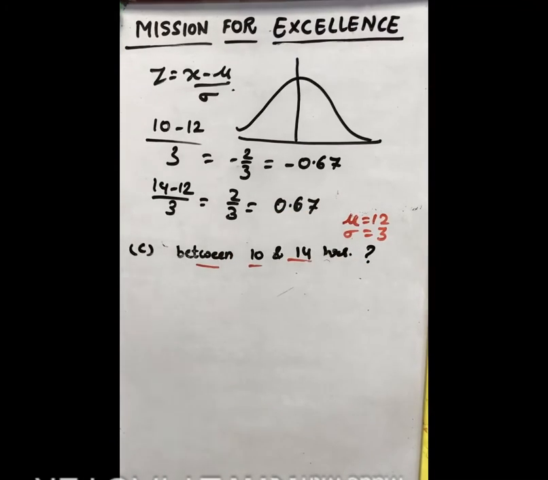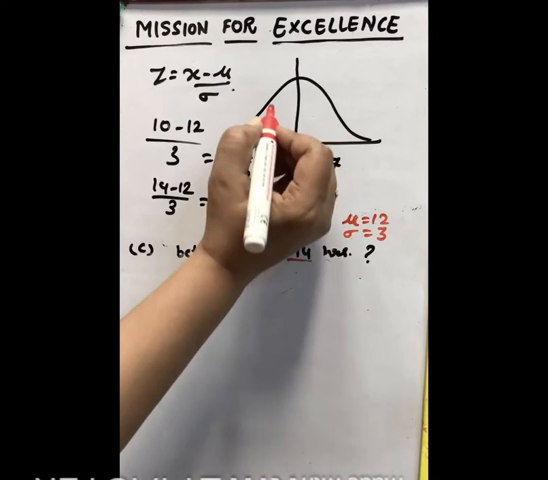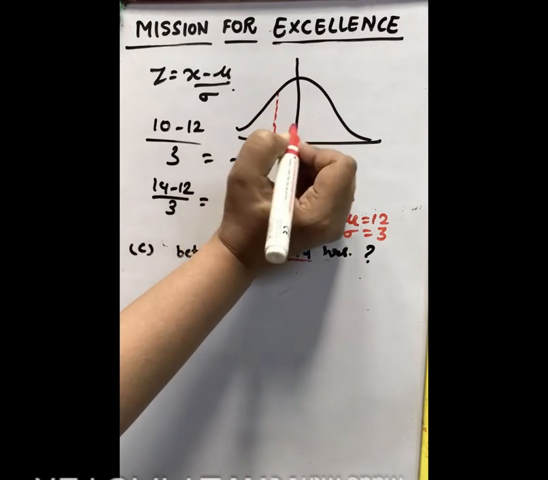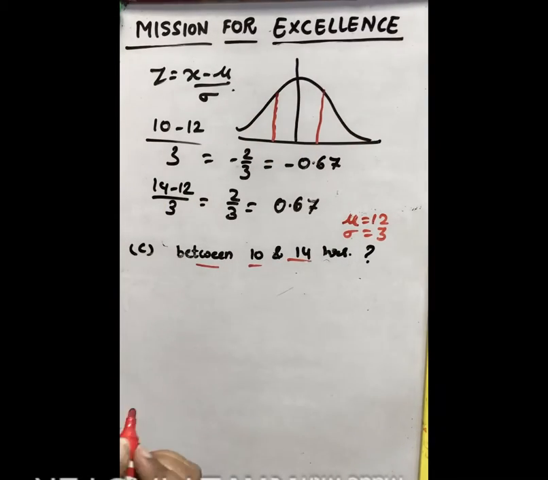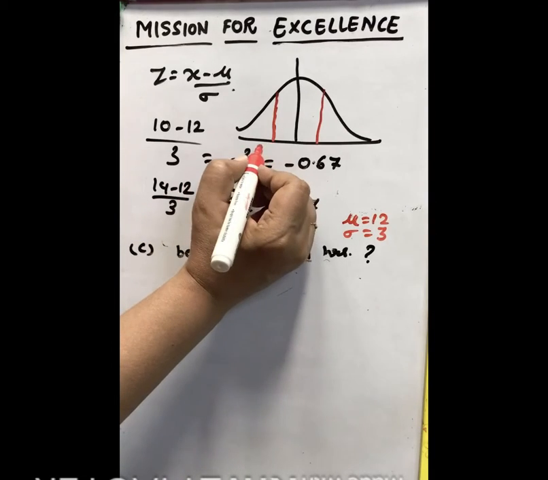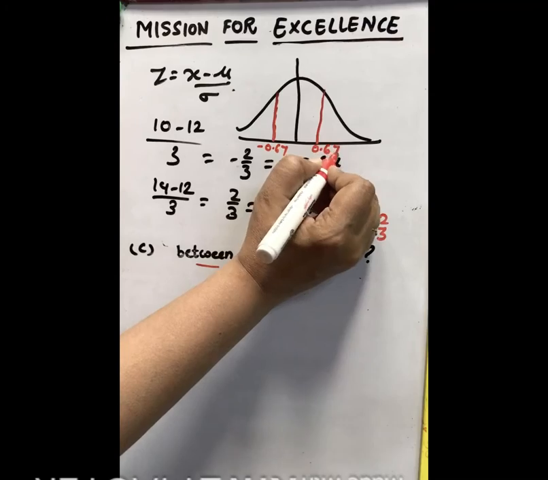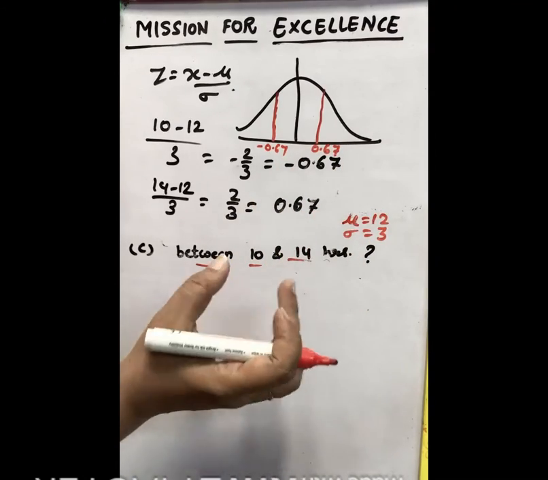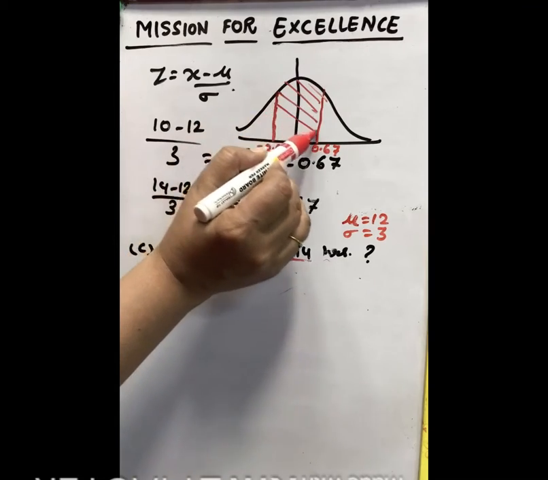So now you can see one value is negative and one value is positive. So we take one on the left hand side and one on the right hand side. You have to find out between, minus 0.67 and 0.67. You have to find out the area in between. In between means you have to calculate this whole area.